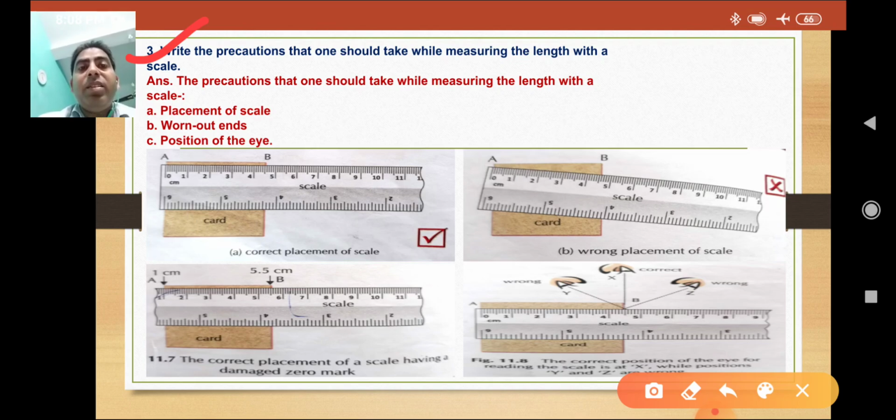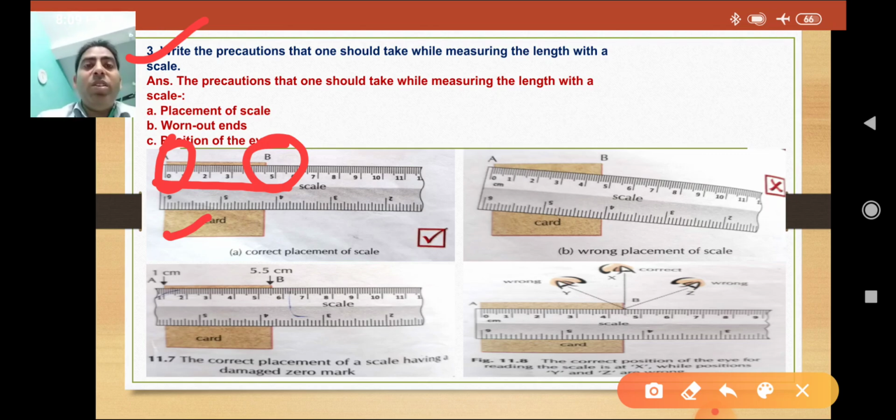We place the scale along the object in such a way that the zero mark of the scale coincides with the left end of the object. The length of the object is then obtained by reading the scale division coinciding with the right end of the object.